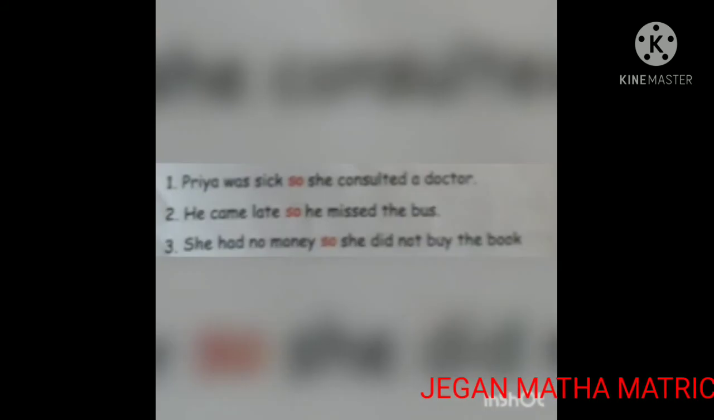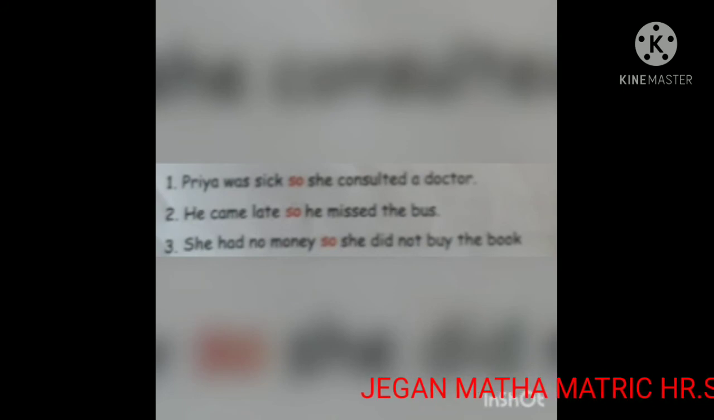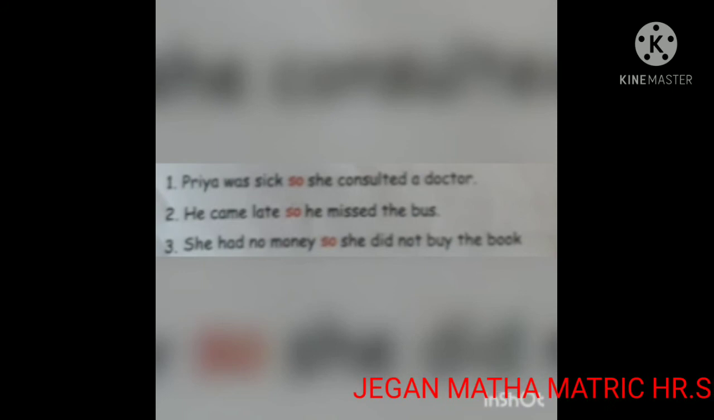She did not buy the book because she had no money. Children, in this sentence, they used the conjunction so. The word so is used to explain the result of the first event. Okay. Look at the first two examples.